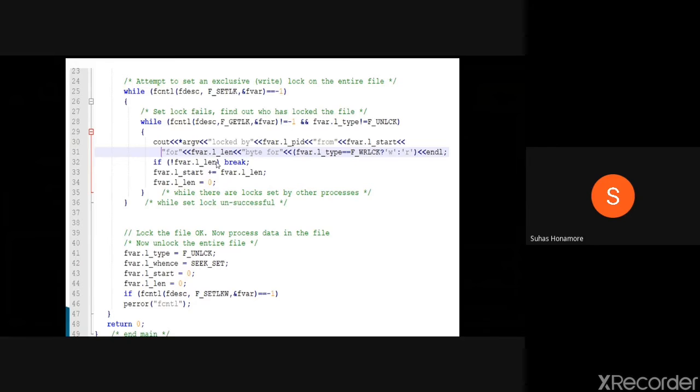If it is other than 0, it means that particular region is locked. That is what we are going to check. So continuously it will print like this. Until and unless you get the lock, we will print it. After printing, it will wait for the lock.